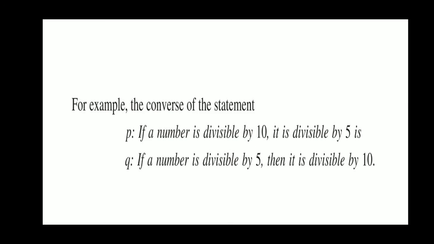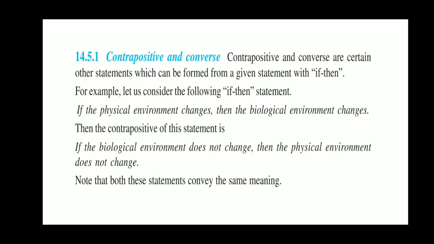We know that it is not necessary. If a number is divisible by 5, then it is divisible by 10? Suppose I take 5: it is divisible by 5, but 5 is not divisible by 10. So remember that the converse statement need not be true. The converse statement is not necessarily true and is not similar to the given statement, whereas the contrapositive statement is true and is equivalent and similar to the given statement, just like the above example.